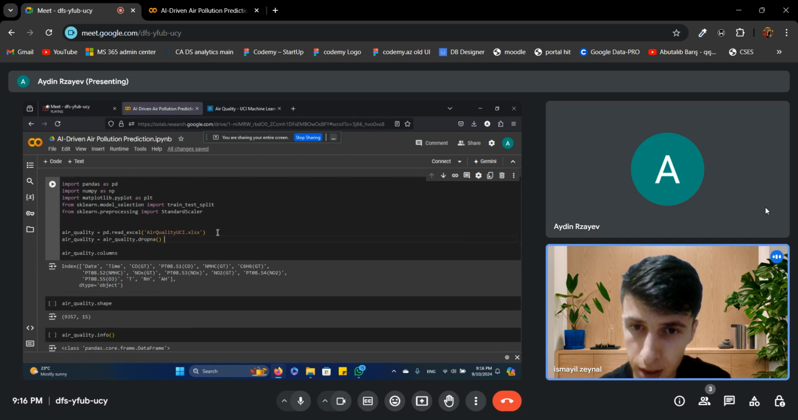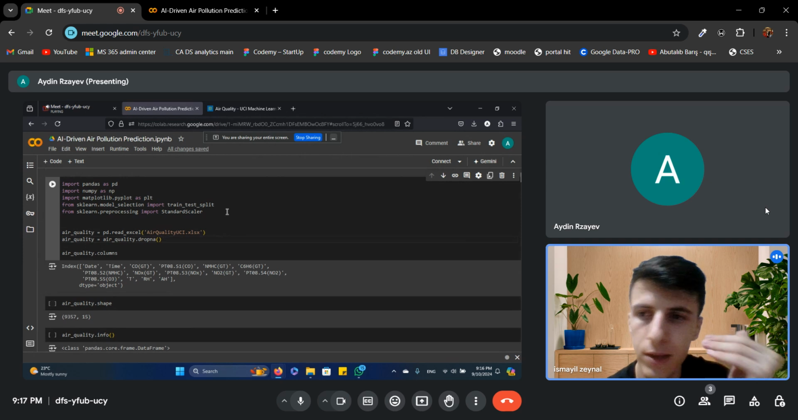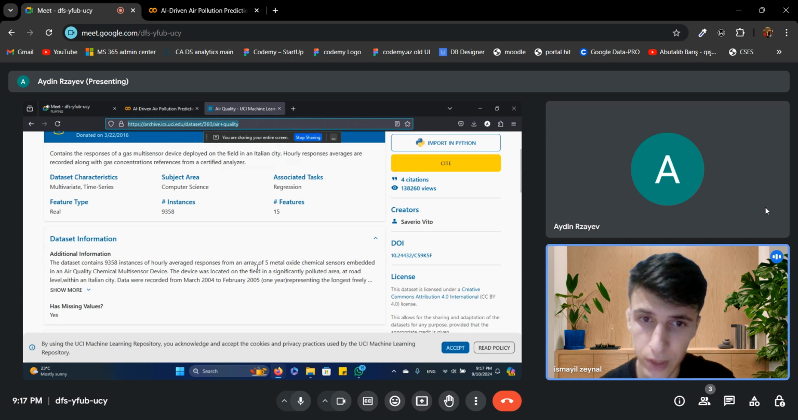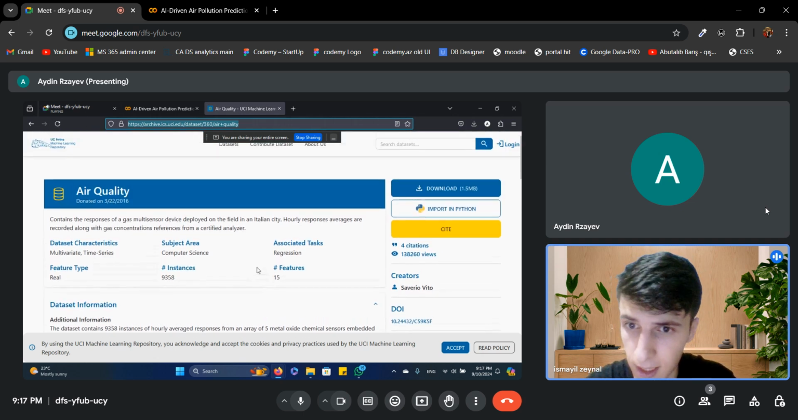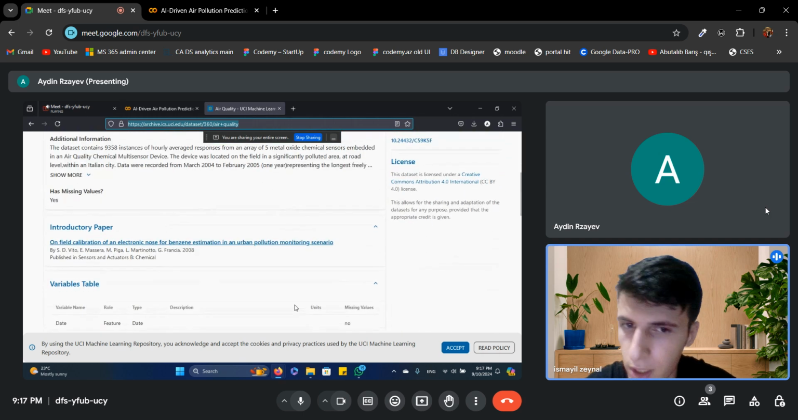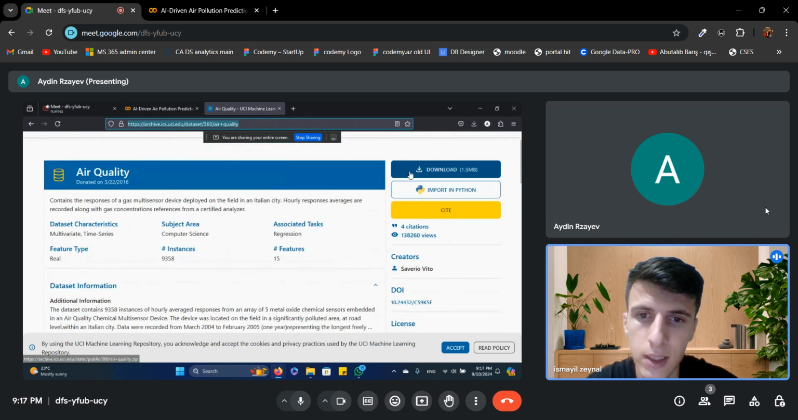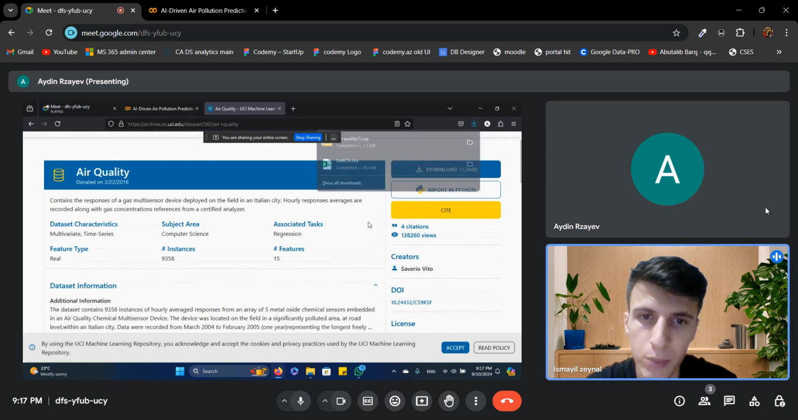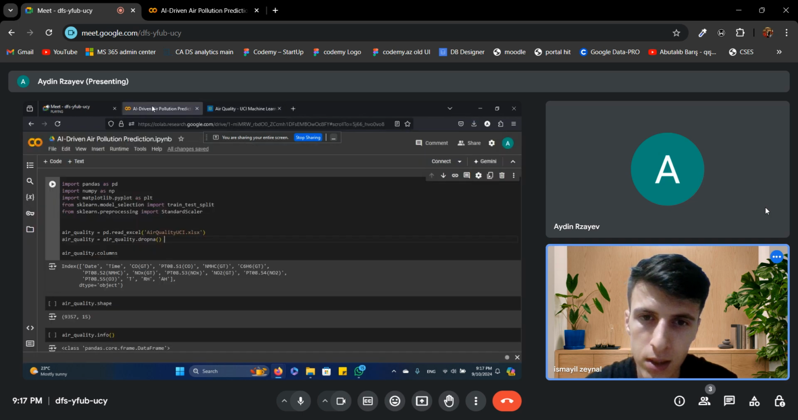And I want to speak about the data we used in our project. The first step in our project was to collect the right data. We used the dataset from the UCI machine learning repository, which contains data from an air quality monitoring station in Italy. This station measures pollution levels in the air as well as other environmental factors like temperature and humidity. The dataset includes the following features.